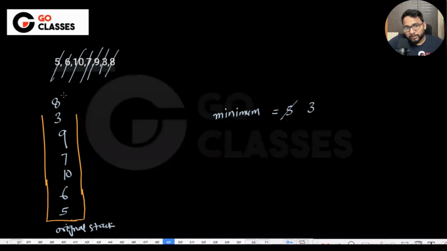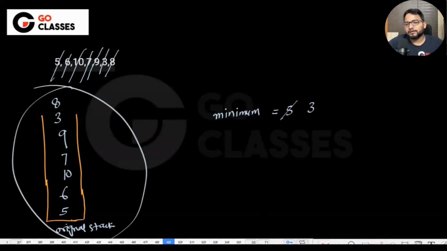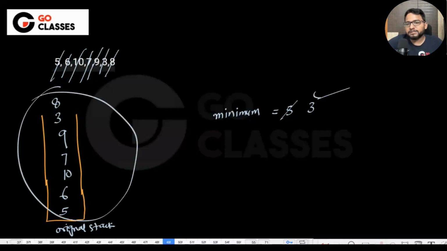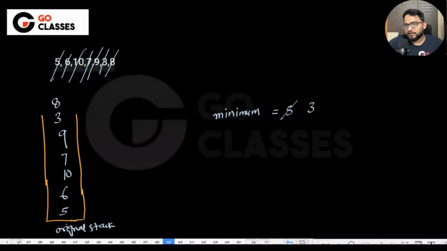Someone asked me, what is the minimum of this original stack? Can you return this in order of 1? Can you give me in order of 1? No, I can give, right? I can say it is 3. Minimum of all of these numbers is just 3. I can definitely say. So basically with just one variable, I can implement this get minimum. And I can say that get minimum is just this 3.